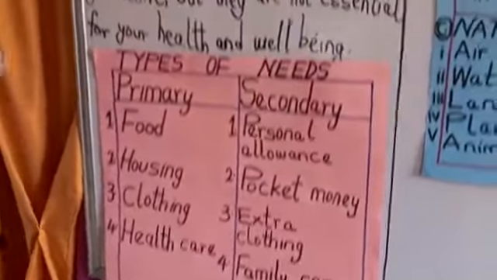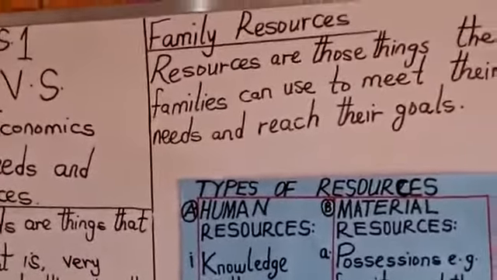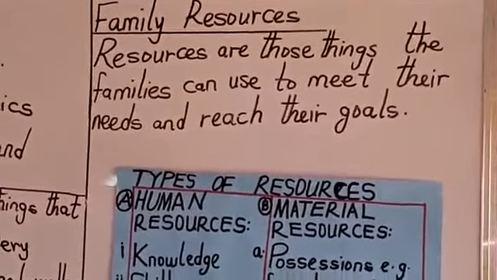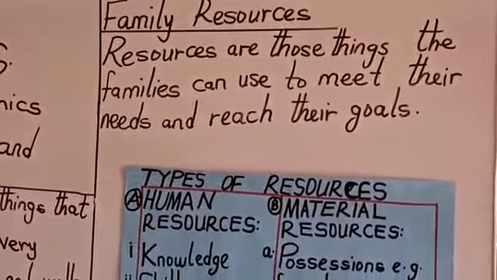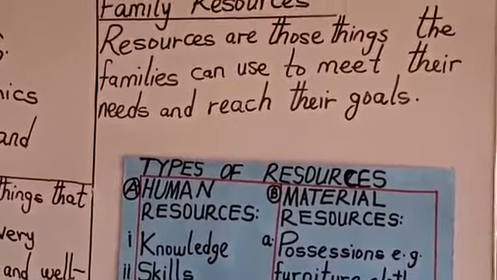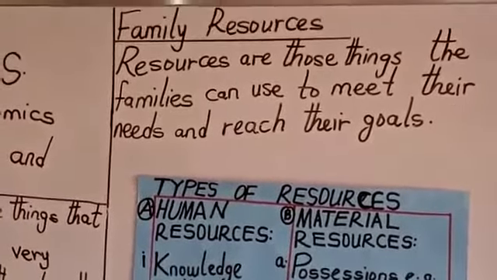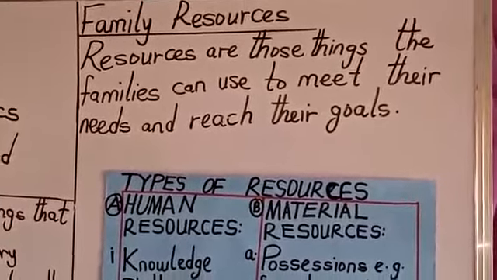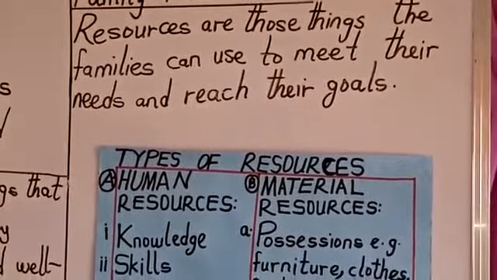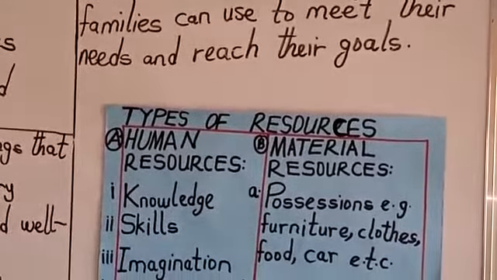Now from here, we're going to look at the family resource, because you cannot talk about needs and not talk about the resources. This is because resources are those things the families will make use of to meet their needs and to reach their goals. For example, if a family wants to buy food, and we have agreed that food is one of the primary needs, there must be something that family will use to get the food available. Now, that thing that you will use to get your food available is known as resources.